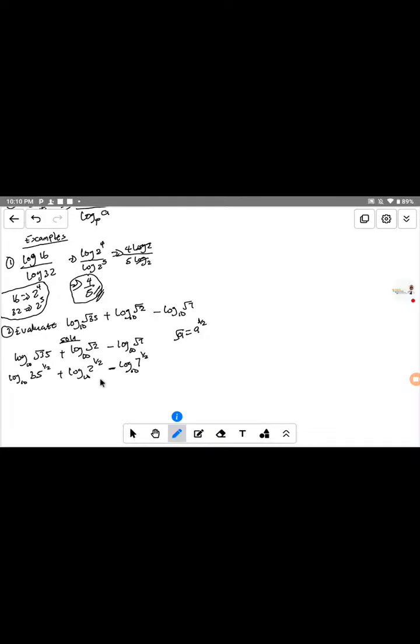So if we look at it now, this is a power, which gives us the power law of logarithm.